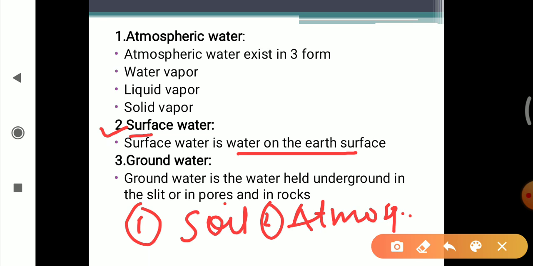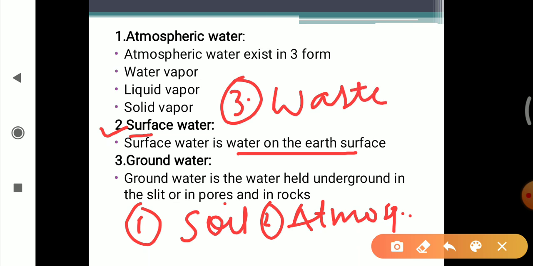And the third is any waste dumped into them, waste from domestic sources, from our homes, or waste from industry. Whatever waste is generated in the industry is dumped and discharged into the surface water. So these are the sources that contaminate the surface water.